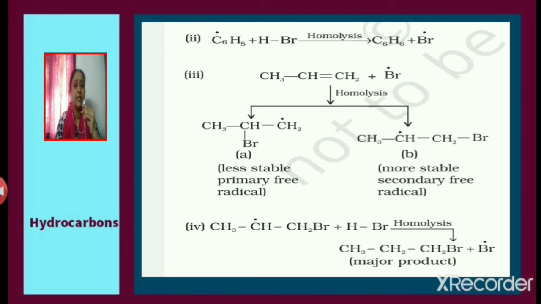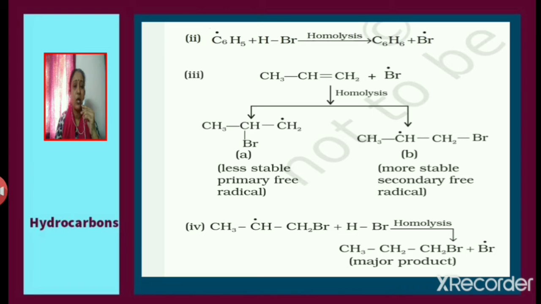Now consider the secondary free radical CH3CH dot CH2Br. It reacts with the HBr. Homolysis takes place and it leads to the formation of the major product 1-bromopropane. Along with that, bromine free radical is also obtained.